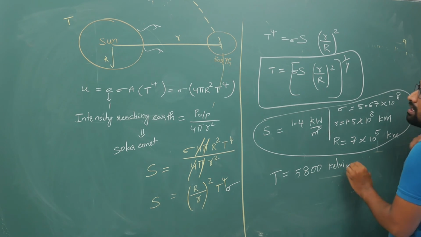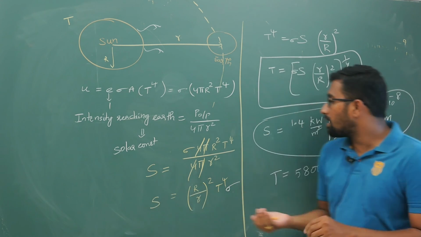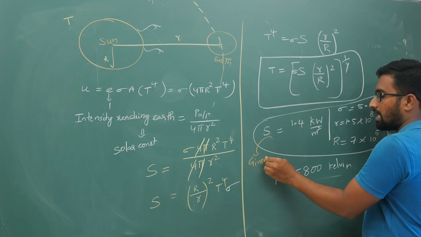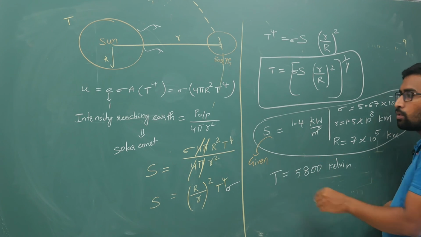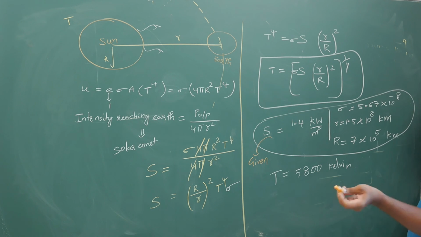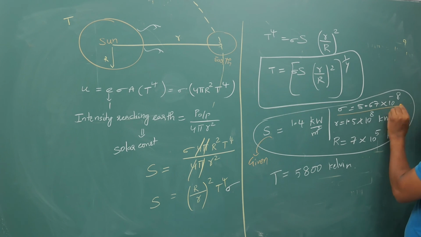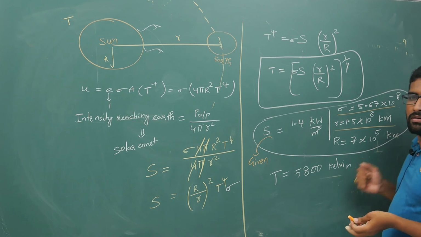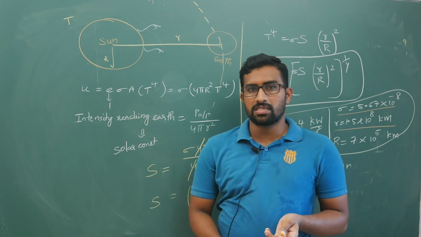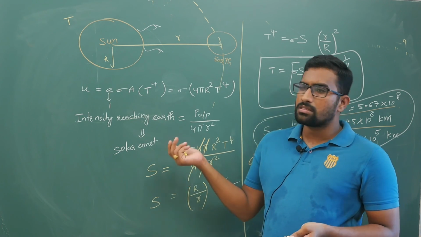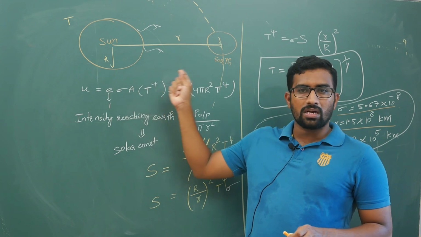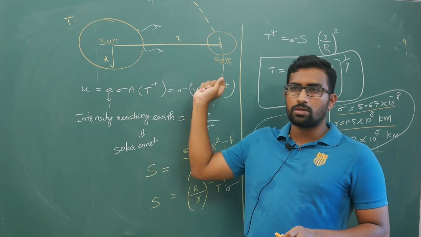Now concentrate. This solar constant is given by scientists, they have calculated it, and in modern physics you will get more clarity about it. Don't worry too much about it now. Sigma is a proportionality constant. Light travels with a speed of 3 into 10 power 8 meters per second, and sunlight takes around 8 minutes to travel from the sun to earth.